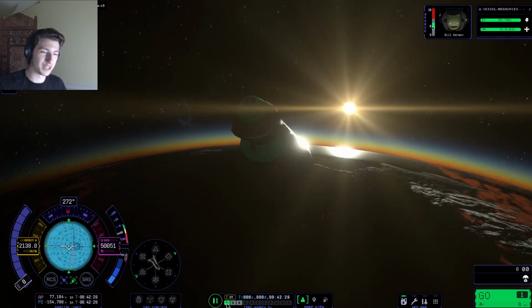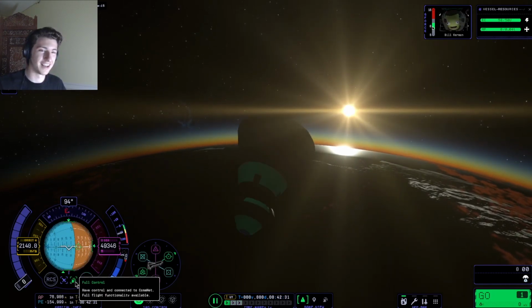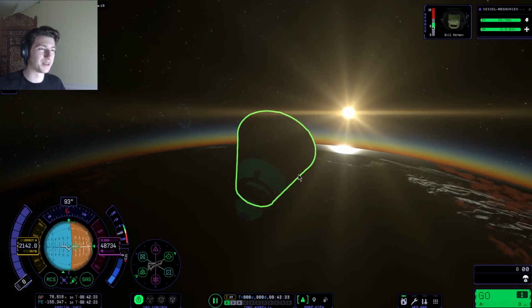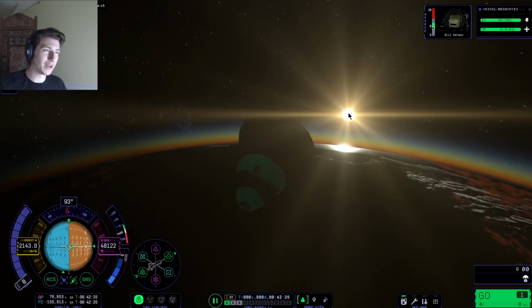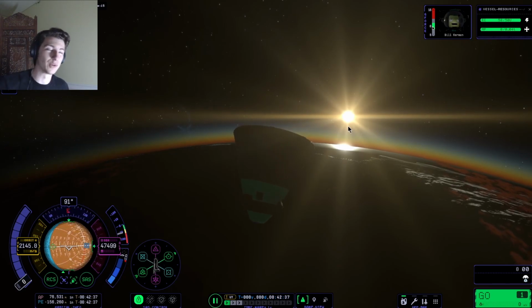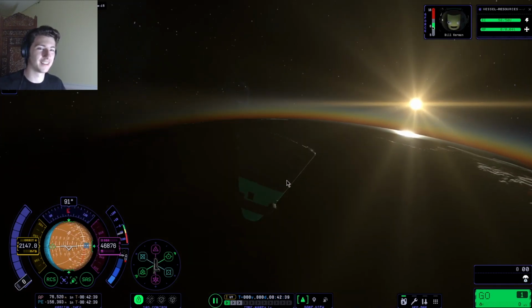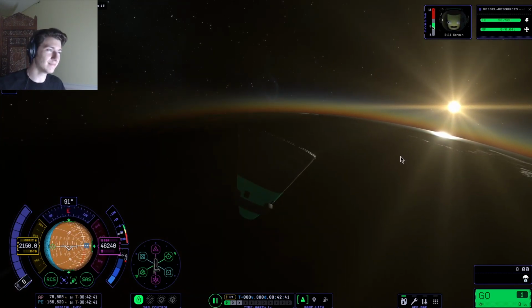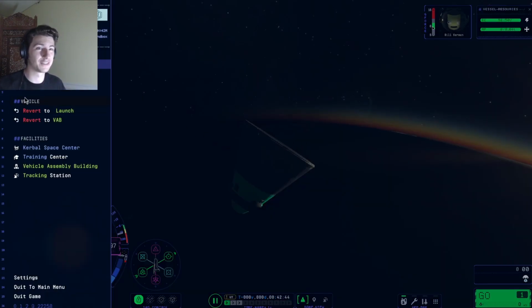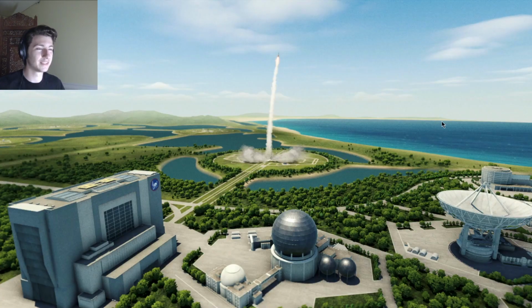Let's take a moment to appreciate the beautiful graphics. So pretty. Watching the sun, or Kerbal, I guess, fall behind the horizon. This game really is pretty, even if it doesn't work well yet. It's extremely nice to look at. So yeah, that was a failed launch.